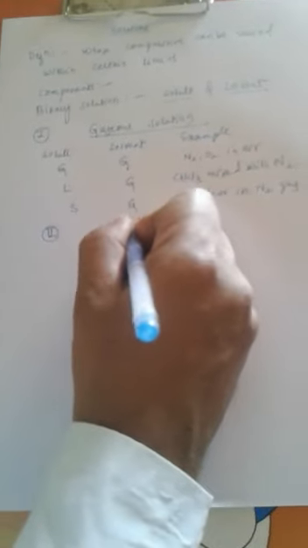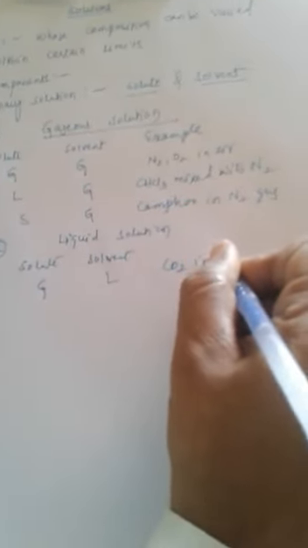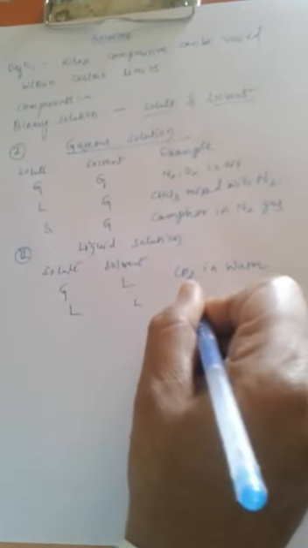Second type, liquid solution. Again, the solute is gas and the solvent is liquid: gas in liquid. Best example, carbon dioxide in water. Liquid in liquid, ethanol in water. Solid in liquid, so many examples you can give. That may be a salt solution, sugar solution, etc.